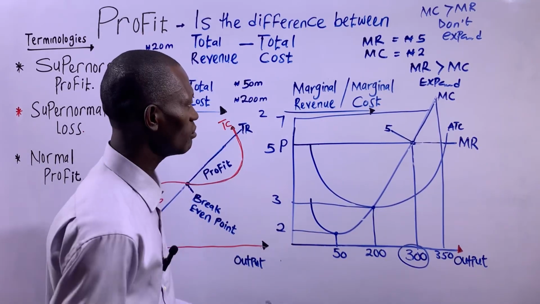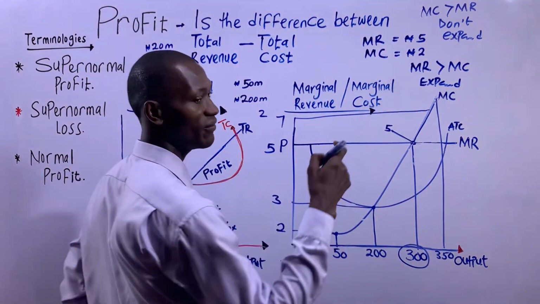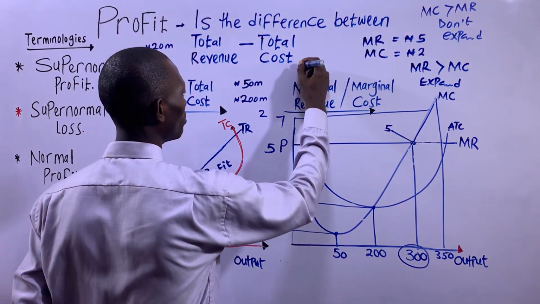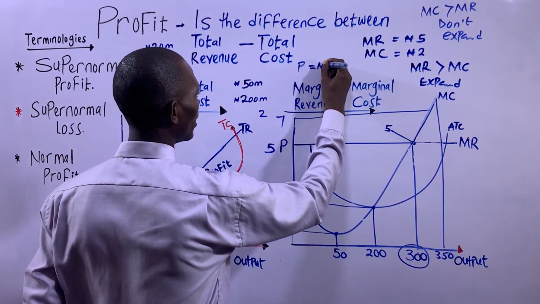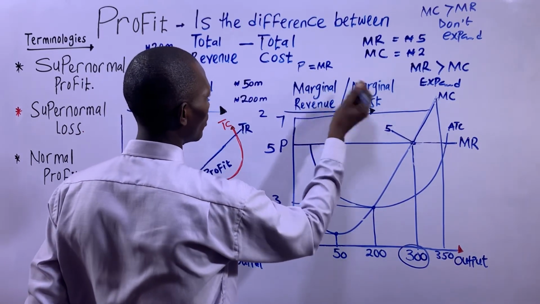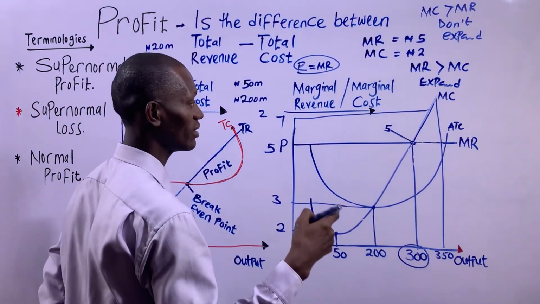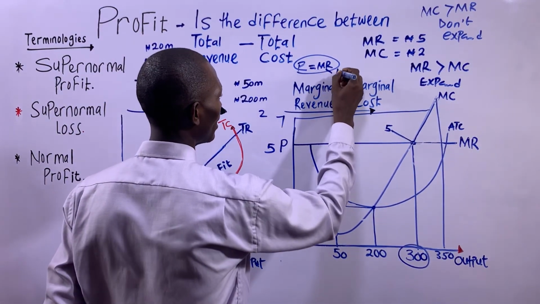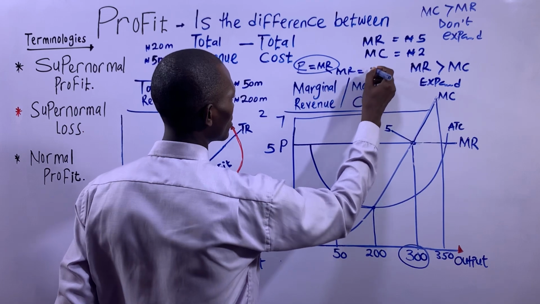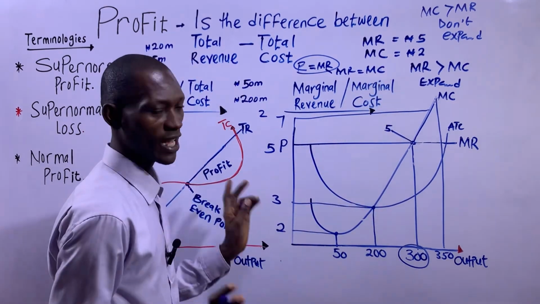One thing more, in a perfectly competitive market, we have emphasized that your price is equal to your MR. So MR is the same thing as price. So we can say the firm should produce at that output where MR is equal to MC. That's the principle.